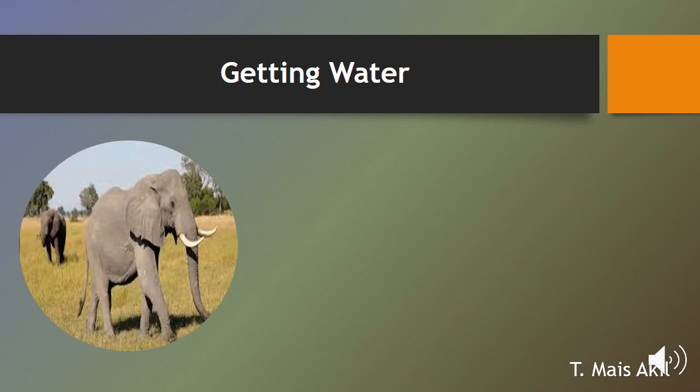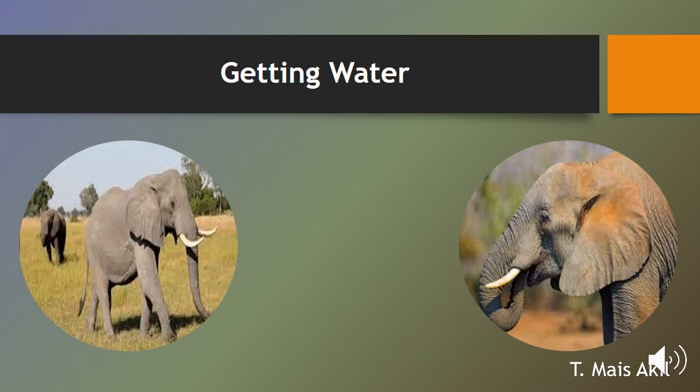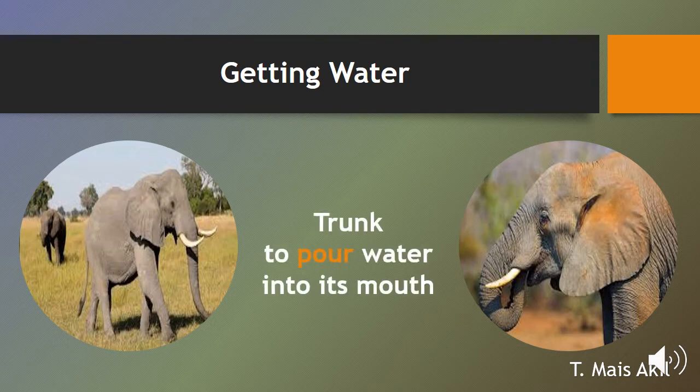This is, yes, an elephant. Very good. What does the elephant have to get water? As you see, the elephant has a trunk, and the trunk helps to pour water into its mouth. So, the elephant gets water through the trunk. Then, the trunk pours this water into the mouth. Okay?